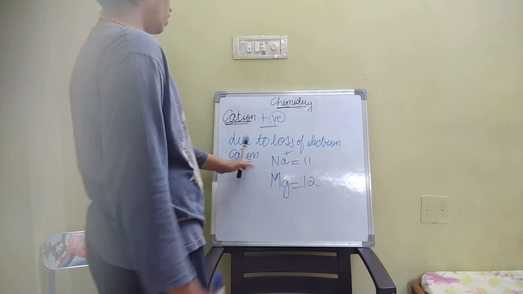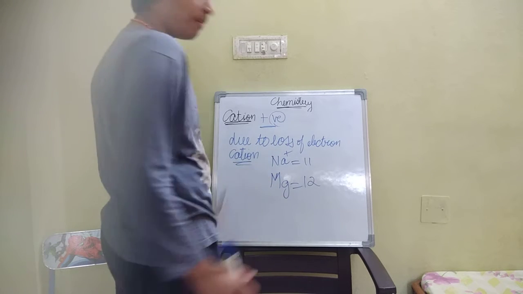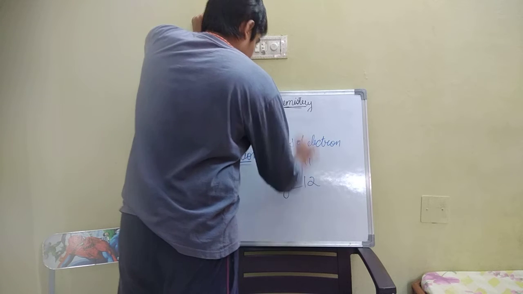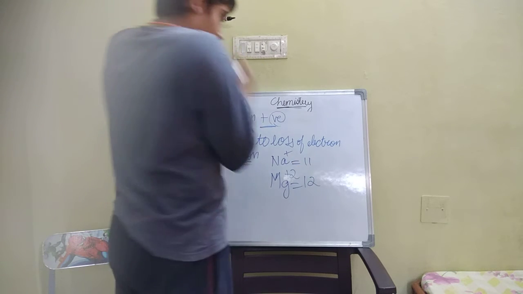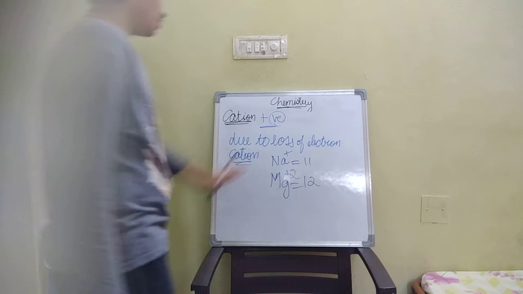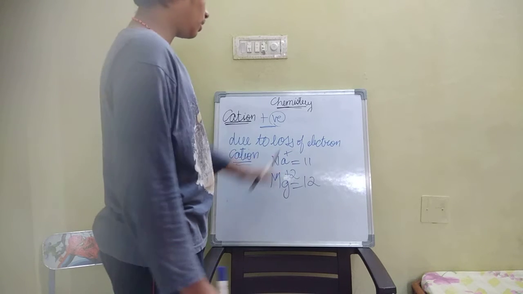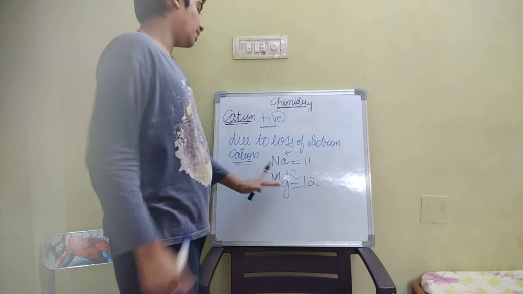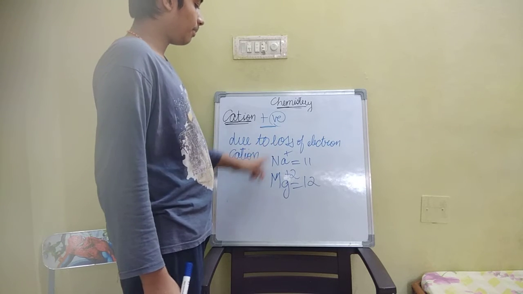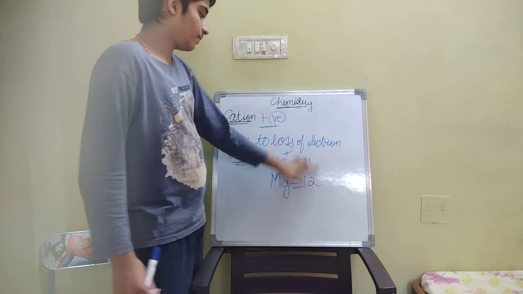Due to the loss of electron, cations are formed. If one electron is lost, Mg plus. If 2 electrons are lost, Mg plus 2. If 3 electrons are lost, Mg plus 3. There is a limit for this, only 3. Example, Na: loss of one electron, Na plus. We will discuss this later. If you have doubts, like this.